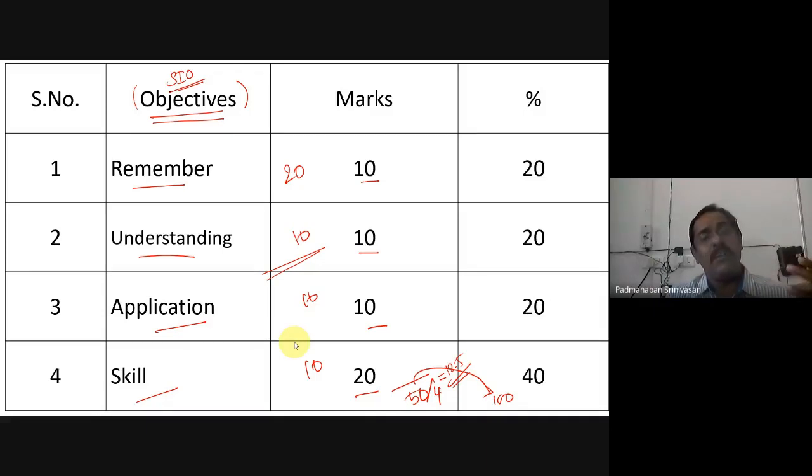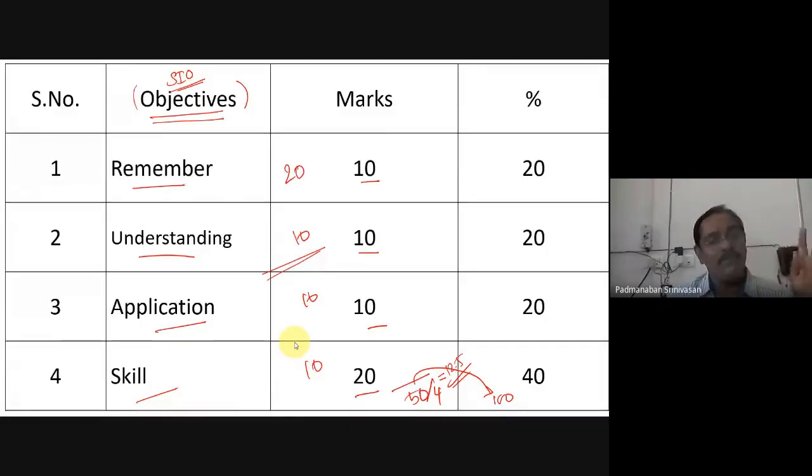If you ask questions only in remembering and understanding, it may be an easy question. You may be a good teacher for all students. Everybody will pass, but they will not come up from rote memory. They will all be only in rote memory. They will read it, they will memorize it, they will vomit it in the examination. That's all. More than that, nothing will happen. So it has to be high in the application and skill level.